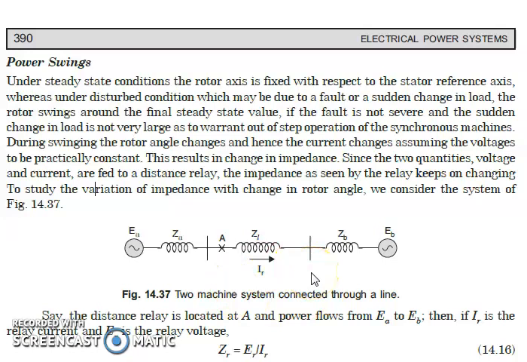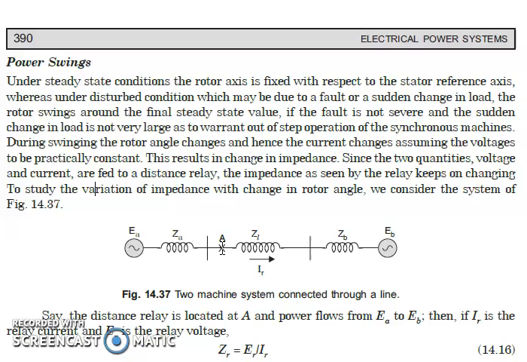Now the voltage EA leads voltage EB by an angle delta, so that the power can flow from A to B during steady state. Now the relay under consideration is located at bus A. This is the position where we have placed the distance relay.